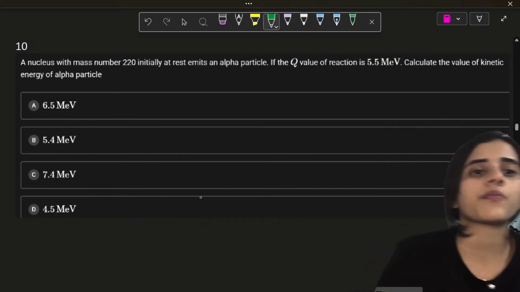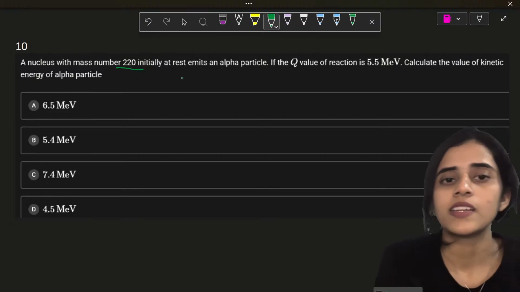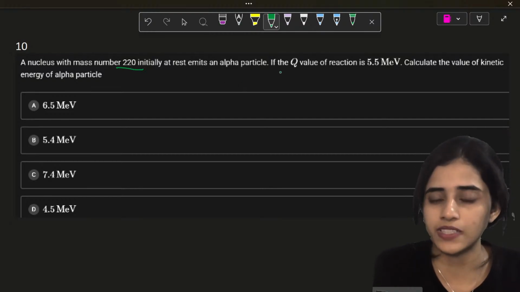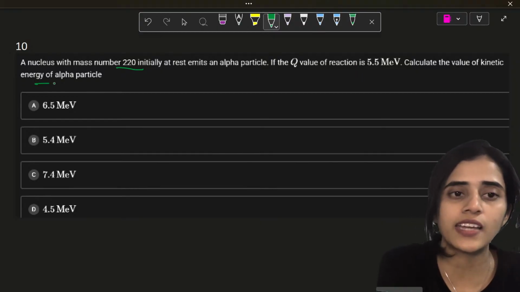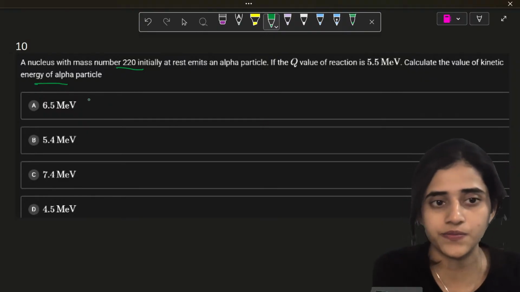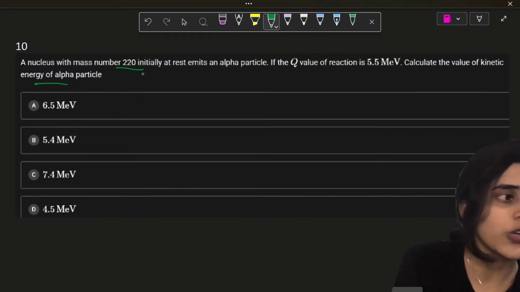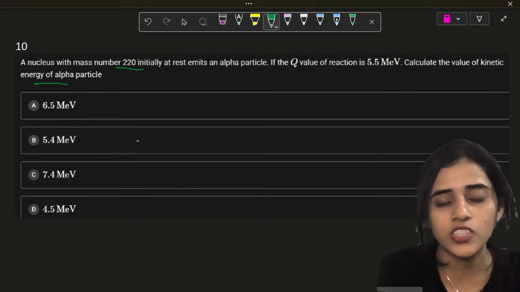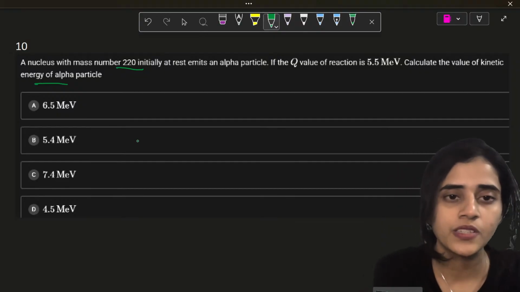Okay, next question. A nucleus with mass number 220 initially at rest emits an alpha particle. If the Q value of the reaction is 5.5 MeV, calculate the kinetic energy of the alpha particle. Okay, now what is Q value? Q value is basically the kinetic energy of the alpha plus the kinetic energy of your daughter particle.